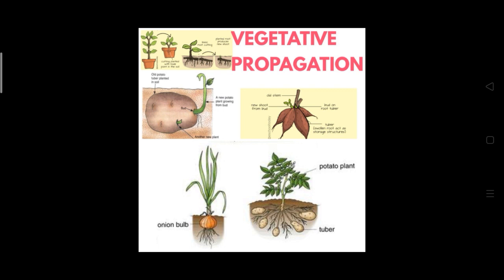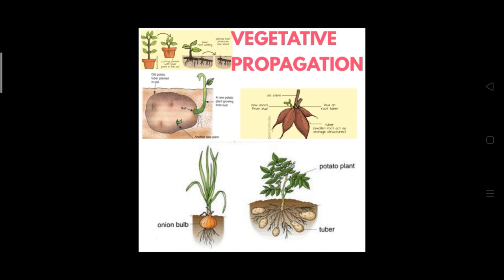The next point is that new characters cannot be introduced. You know that all the offspring will resemble the parent plant. So variations are very few. There will not be much variation, so new characters will not be introduced. That is the third point.